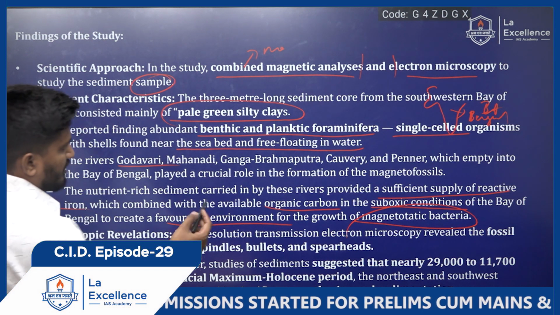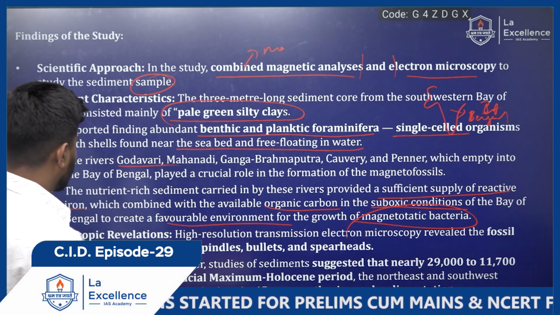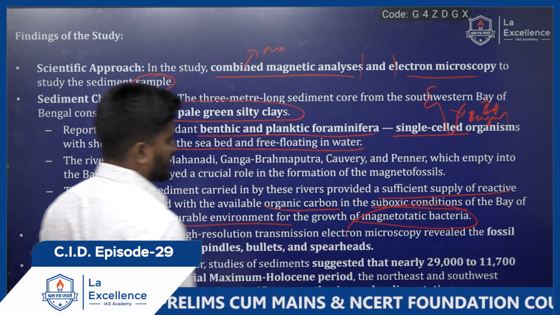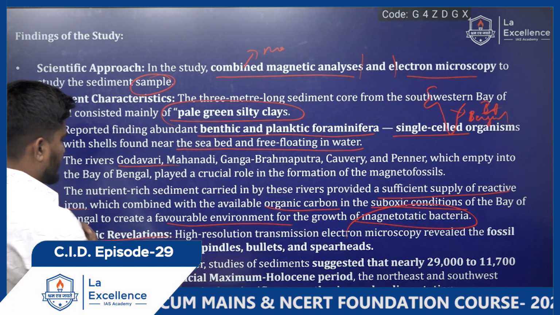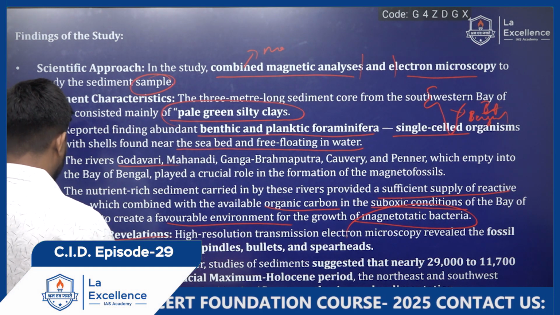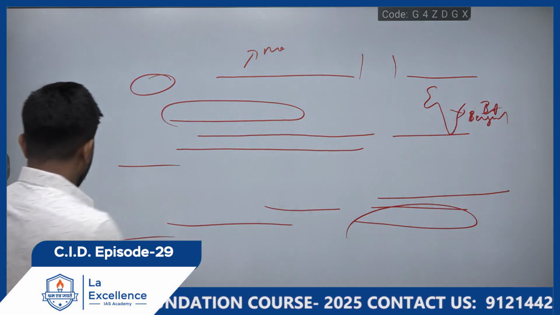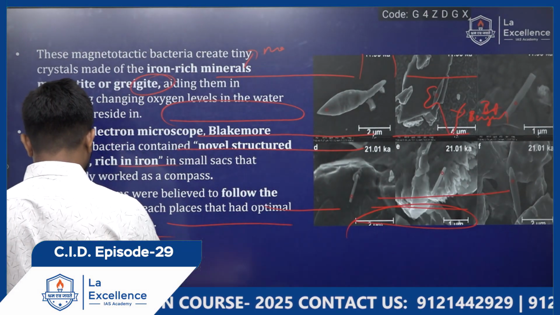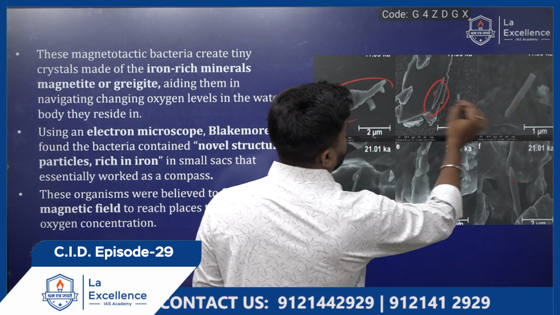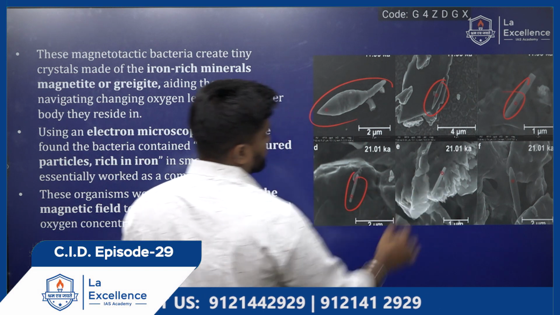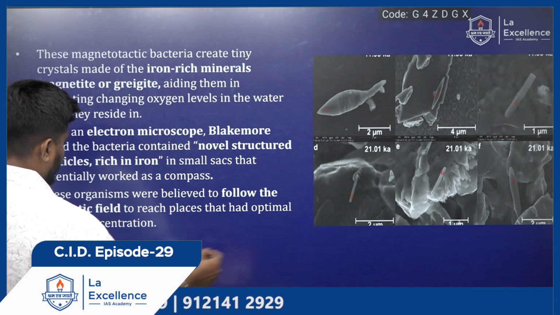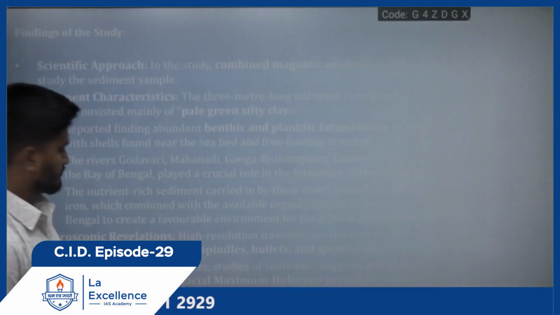Then, with the help of high resolution electron microscopy, they revealed that the fossils were in the shape of needles, spindles, bullets and spirilla, as we can see in the images here. These are the shapes they were able to identify with the help of high power electron microscopy.